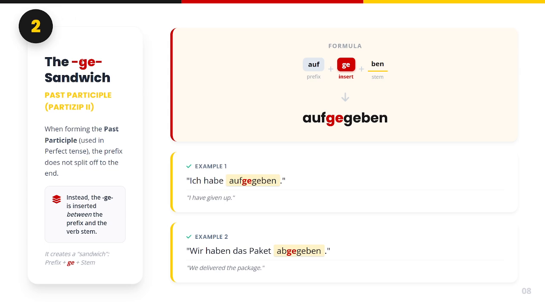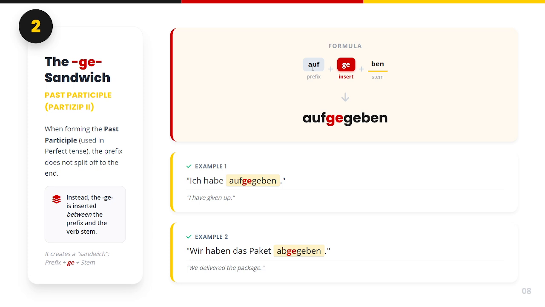Now, the GE sandwich. When forming the past participle, which is used in the perfect tense, the prefix does not split to the end. Instead, the word ge is inserted between the prefix and the verb stem. जब हमारे पास में perfect tense होता है, जैसे हम कहते हैं कि कोई चीज को complete कर लिया, उस केस में हम इस verb के बीच में ge insert कर देते हैं.